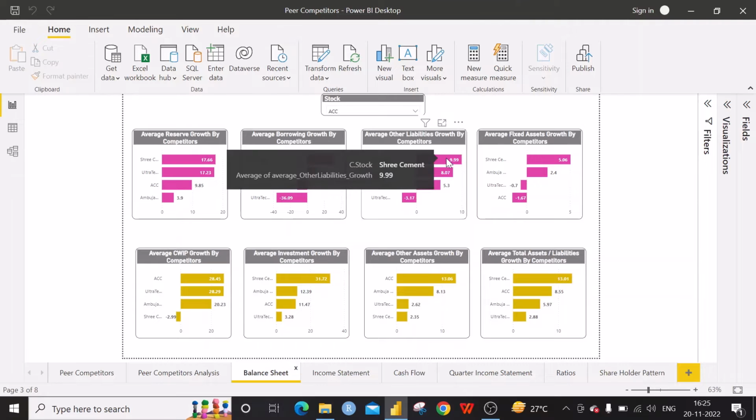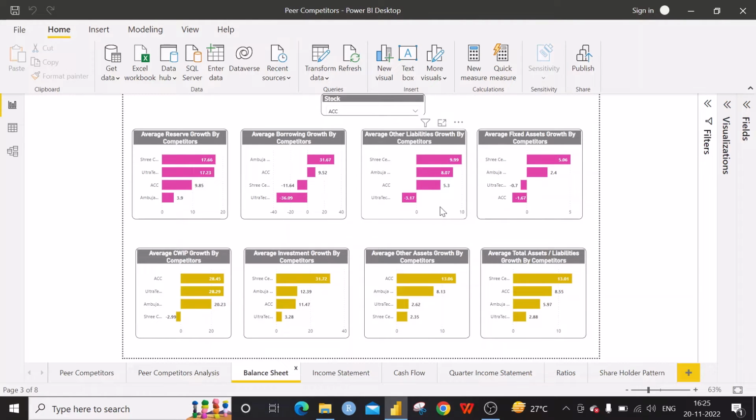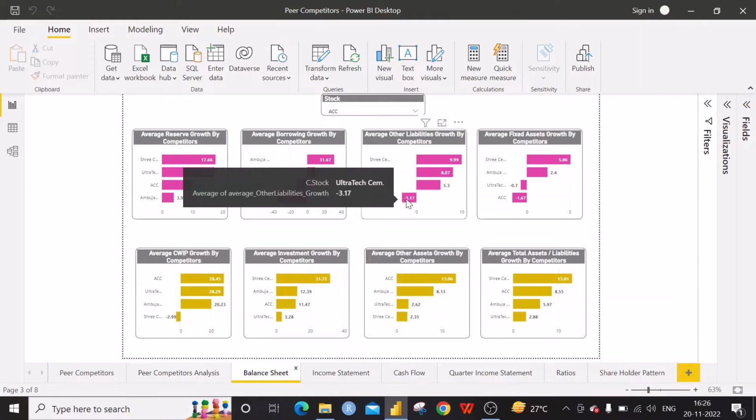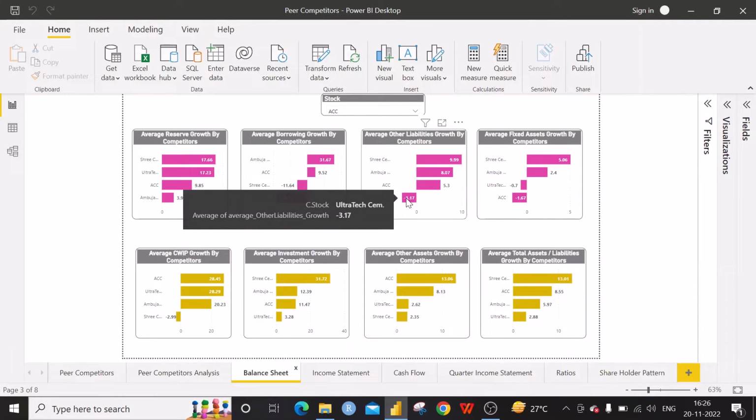The other liabilities, if the liabilities are insignificant, or it doesn't have a single line in the balance sheet, then those liabilities are put together, and this is called other liabilities. The other liabilities we can also distinguish between other current liabilities, other long-term liabilities. If we have more data, then we can do that kind of analysis also. In other liabilities also, Ultratech Cement has got negative value, negative growth. That means they are reducing their other liabilities for the recent years.